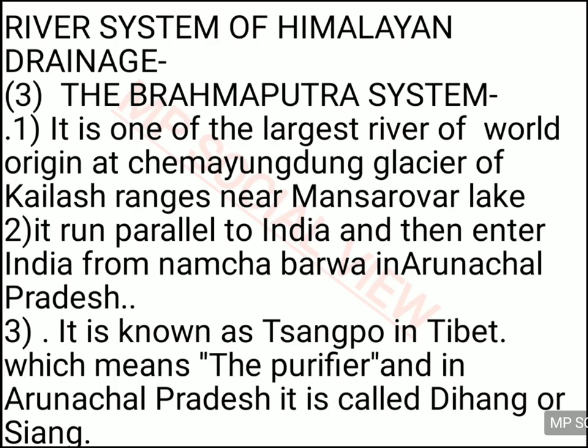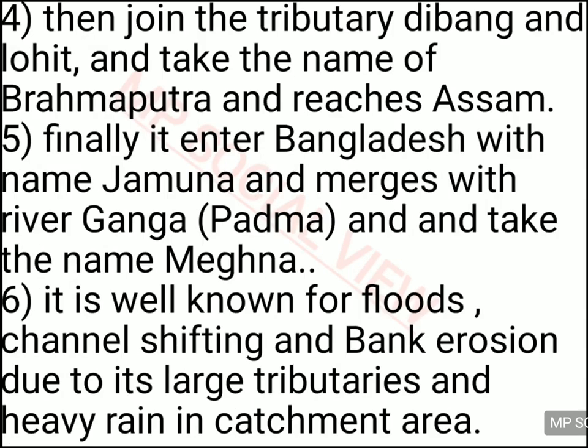And then when it comes to India, in Arunachal Pradesh, it is not called Brahmaputra as soon as it enters Arunachal Pradesh. It is called Dihang or Siang. Alright, there in Tibet it is called Sangpu. Sangpu means the purifier. So this river is called Sangpu in Tibet, and when it enters Arunachal Pradesh it is called Dihang.